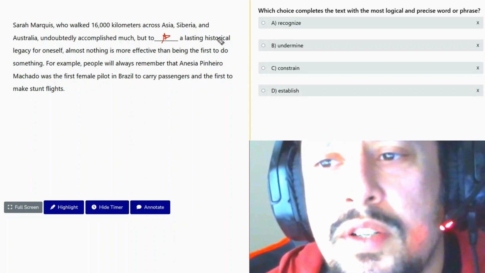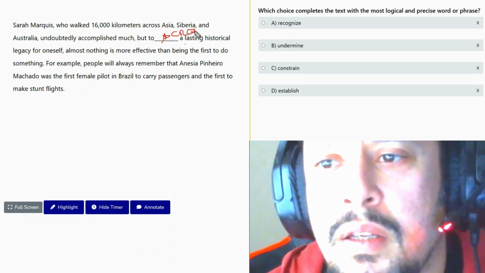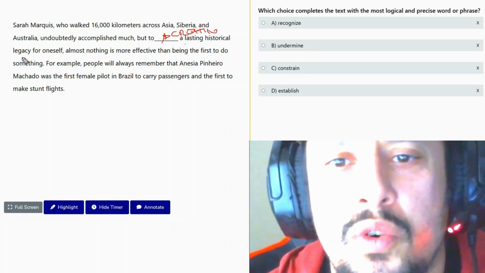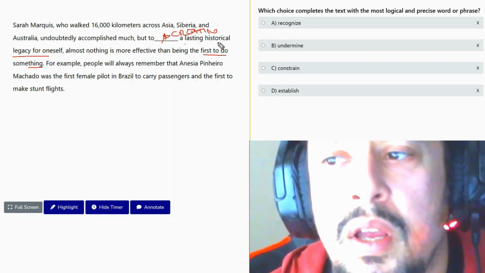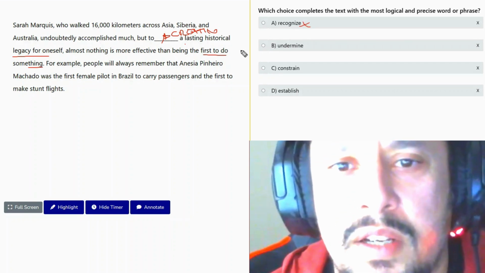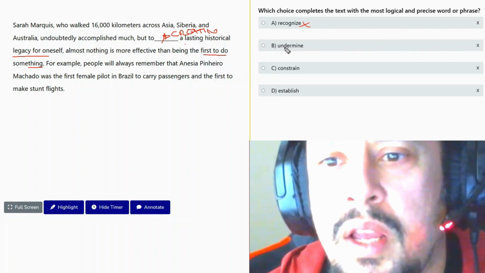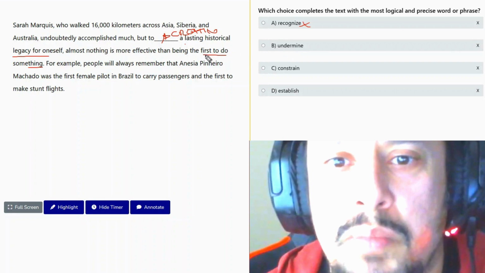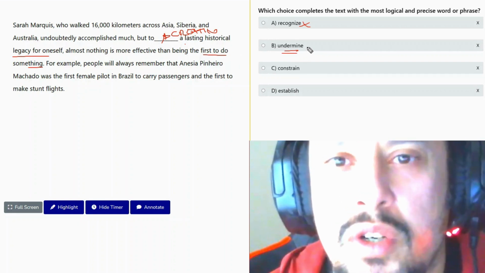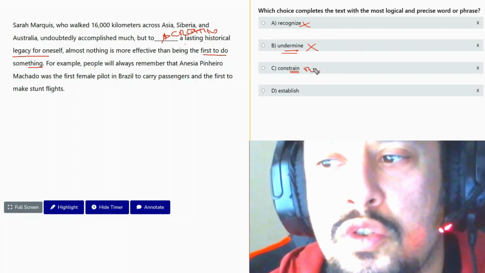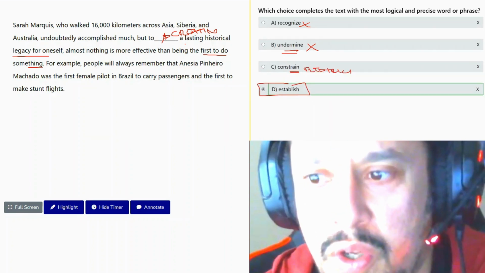Okay, so here it's describing creating a lasting historical legacy for herself. Almost nothing is more effective than being the first to do something, right? So she's not recognizing a lasting historical legacy. She did something. She wants people now to recognize her, right? Or she wants to build something and create a legacy, right? Make a legacy. Undermine means to undercut. Constrain means to restrict, right? It's established. We're establishing the historical legacy.